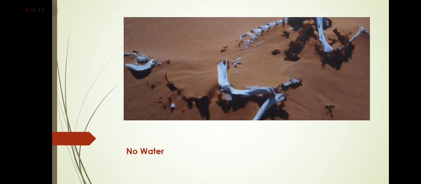Okay, this is the title picture of the poem, and the title says No Water. The title suggests what is going to be in the poem, and you can see in the title picture there is sand. I guess there is some desert or a skeleton, so there won't be any water, and there would be no grass, everything will be dry. So let's see what is in the poem.